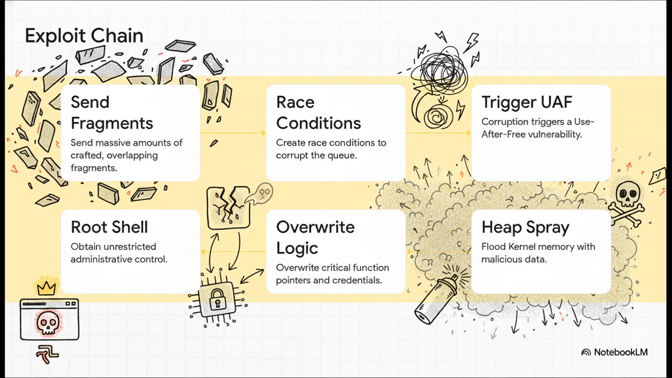Now, with the memory broken, they immediately execute what's called a heap spray, intentionally flooding the kernel with malicious data so they can overwrite critical function pointers. Once they've hijacked the system's core logic, boom, they obtain a root shell. They literally just walk away with total, unrestricted administrative control.